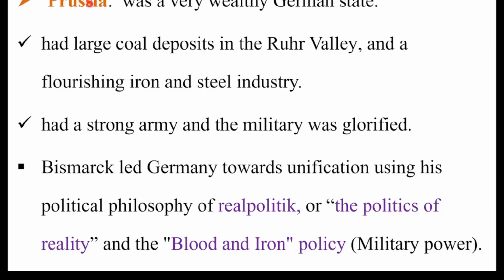Jalqabarratti maal jenneerra? Vienna Congress created the German Confederation of 39 autonomous states. From the 38 autonomous states, by 1834, they ignored Austria. They regarded Austria as a foreign power. Now, from 38 states, Prussia was a wealthy German state. It had large coal deposits in the Ruhr Valley and a flourishing iron and steel industry.